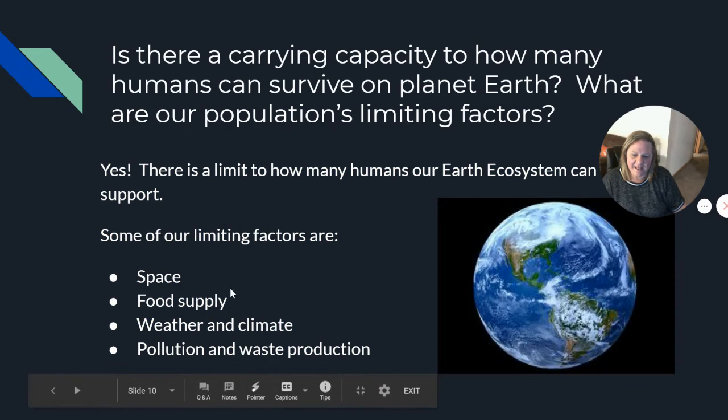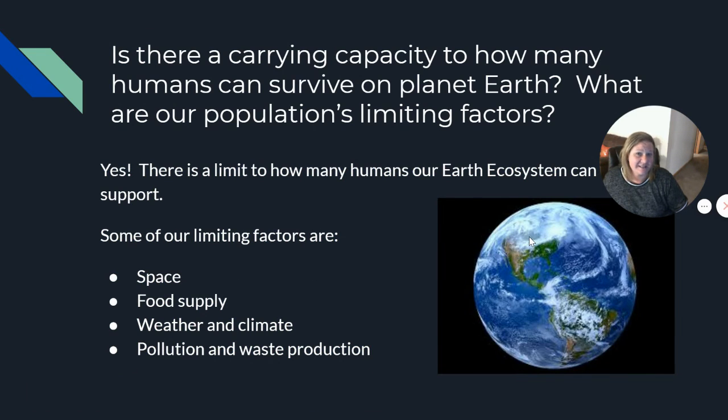Weather and climate has a huge factor in how many humans can survive on the planet. And this is one of the reasons we're so concerned about climate change. Climate affects our ability to grow food. And so if in the Midwest here, it gets to be warmer than it normally is, that can affect our growing season for crops, whether we have droughts or whether we have floods, things like that, that can really affect where people can live, and really can affect how much food is growing.